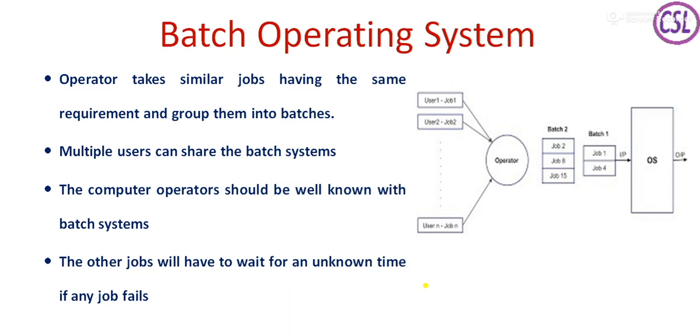So in case of batch operating systems, multiple users can share these systems, and multiple users access these systems through the operator. Now the operator gets different jobs from the users, and based on the similarity in functionality, he can group those jobs into batches. If one batch is assigned to the operating system, the remaining batches should wait. Once one batch is completed, then the operating system takes another batch.